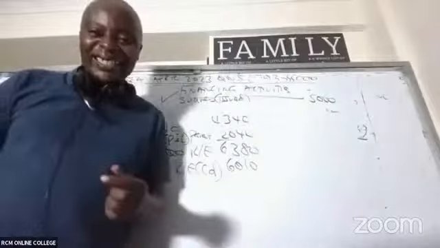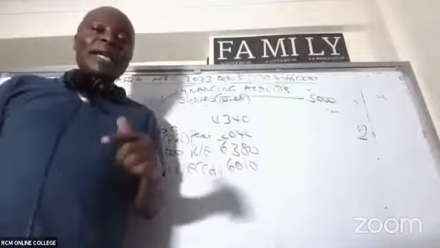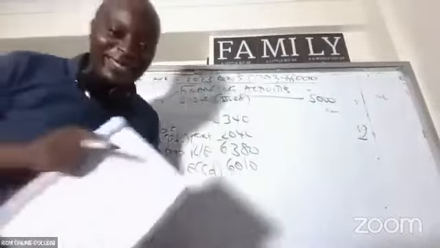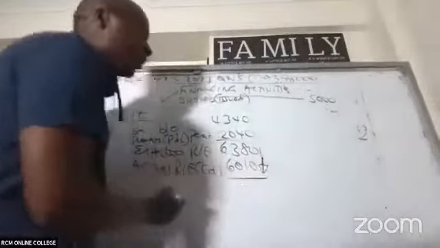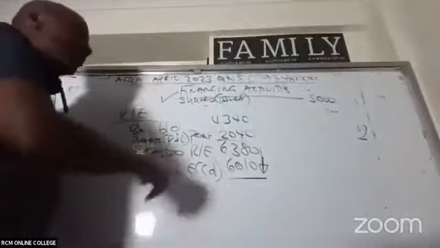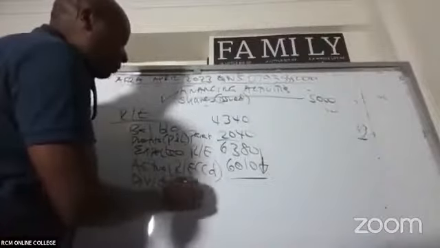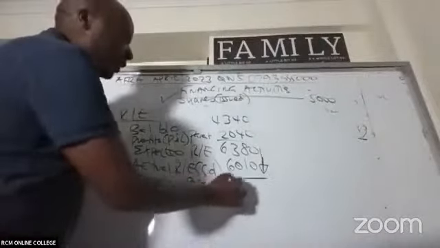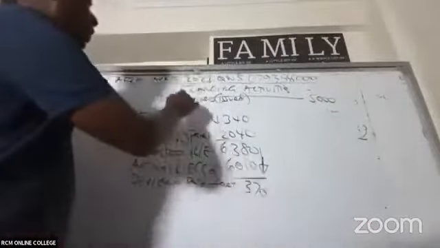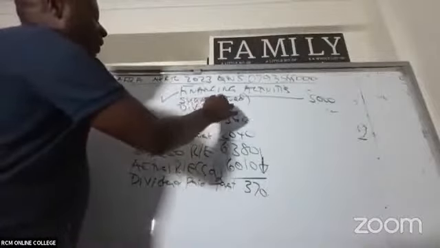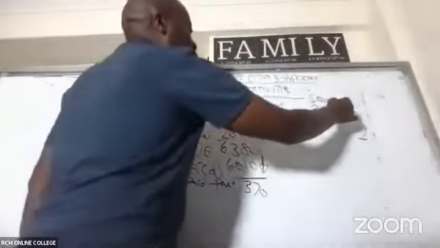Some of them told me yesterday they followed again. Exactly. So in this case here, we can see retained earnings have reduced. When retained earnings reduce, it's because you paid out dividends. So dividends paid to parent, to group owners. How much, somebody? 370. So come and mention here dividend paid to parent, which is 370.